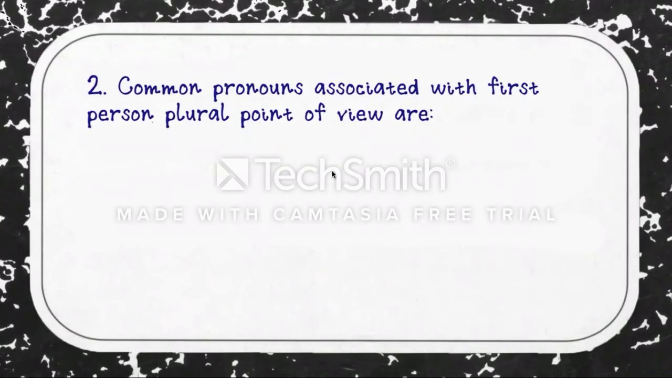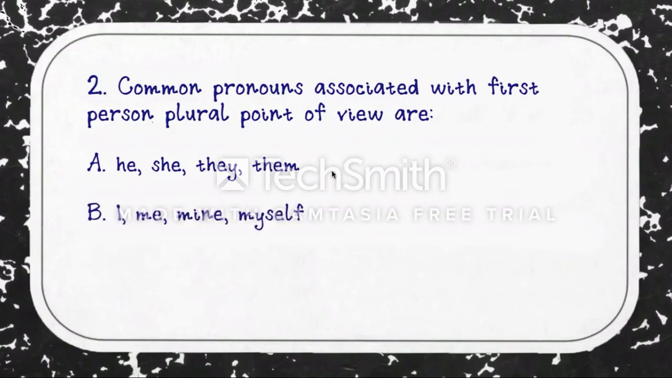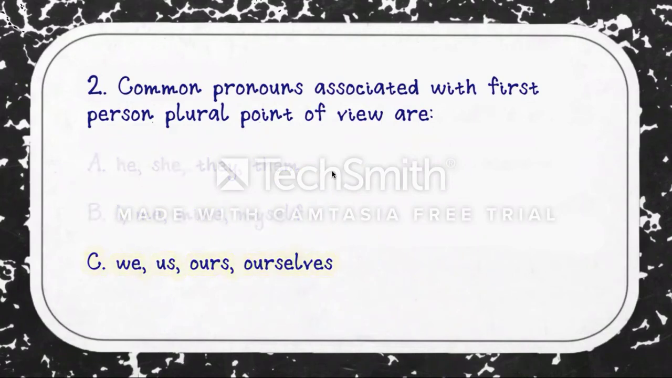Question 2. Common pronouns associated with first-person plural point of view are A. He, she, they, them. B. I, me, mine, myself. Or C. We, us, ours, ourselves. The answer is C. We, us, ours, and ourselves are all pronouns used in first-person plural point of view.